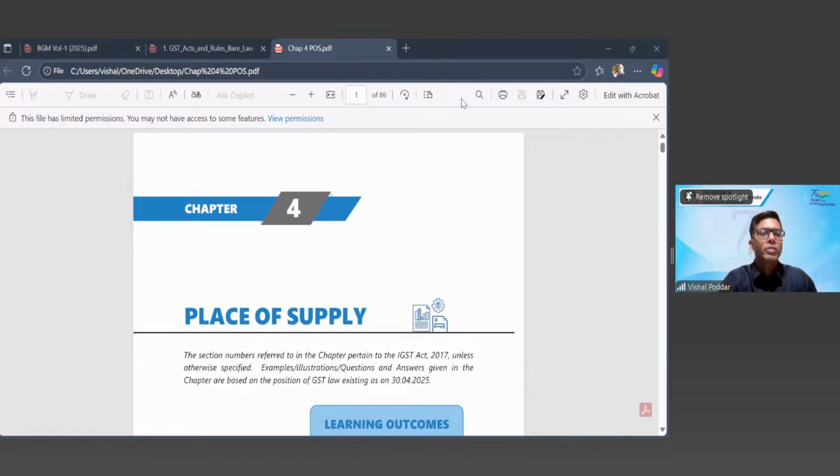Hence, I will say it is not exactly like TDS. But let me tell you, TDS is also adjusted. Even though we do not use the word set off for TDS, TDS is also ultimately adjusted from your total tax. So effectively, that is what we do for input tax also. It will reduce your output tax. Same thing when you compute your total income and total tax, from that you will deduct TDS. So to that extent, you will not pay the total income tax. So even TDS is set off from your total income tax.